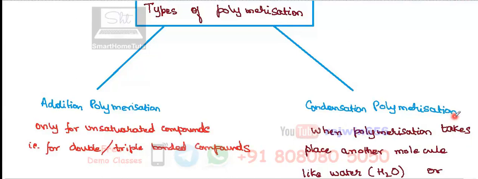We'll see this example of condensation polymerization later, but we are going to consider over here some more examples of addition polymerization first, and then we will come to condensation polymerization. Just take down that part of types of polymerization and then we will move on to the further parts.